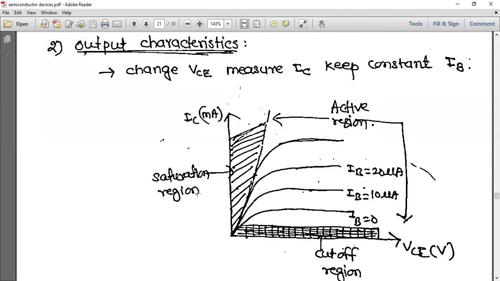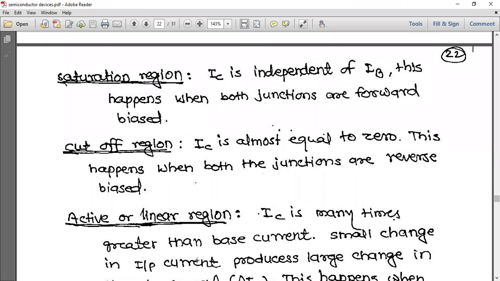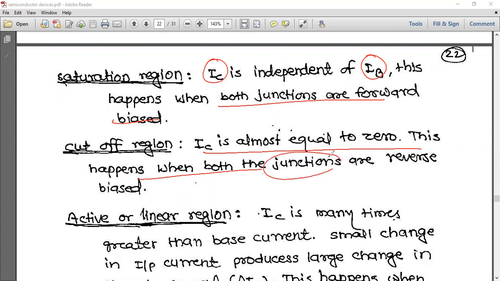Now if we plot the graph, we get three regions: cutoff region, active region, and saturation region. This is the graph we get in output characteristics. What are the saturation region, cutoff region, and active or linear region? In saturation region, the collector current is independent of base current. This happens when both junctions are forward biased. In cutoff region, IC is almost equal to 0. This happens when both the junctions are reverse biased.